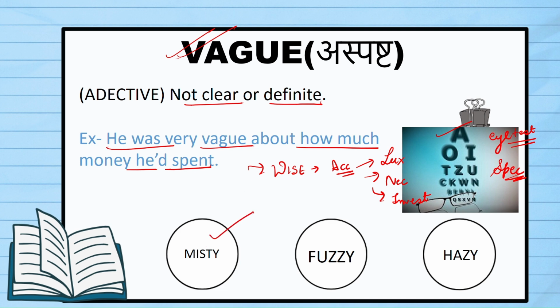Coming to the synonyms, we have misty, fuzzy and hazy. Here misty is important, so I'll star mark that.